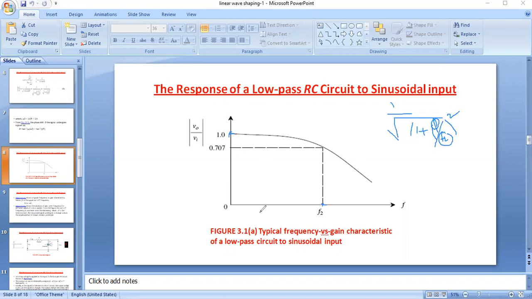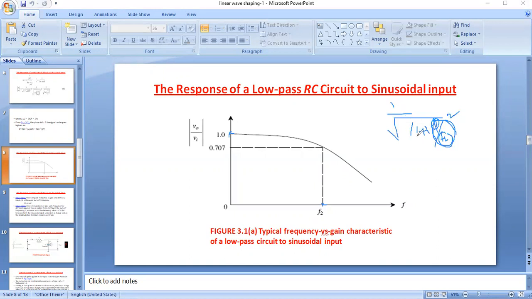After that I increase the frequency greater than 0 until it reaches F2. At F equal to F2, substitute F equal to F2, and the magnitude of gain is 1 divided by square root 2.